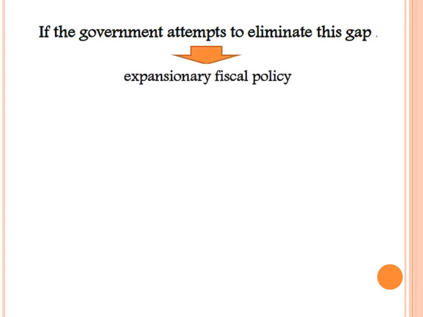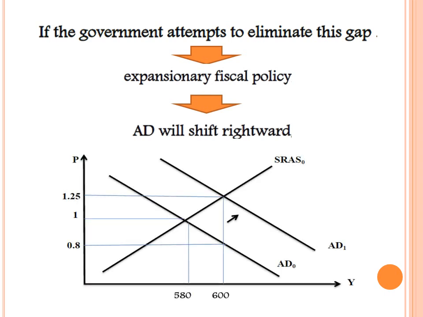Okay, how is expansionary fiscal policy applied? Either to increase government expenditure or to decrease taxes. Which side does it affect? It affects the aggregate demand curve. Okay, the aggregate demand curve would shift rightward in order to eliminate this gap.